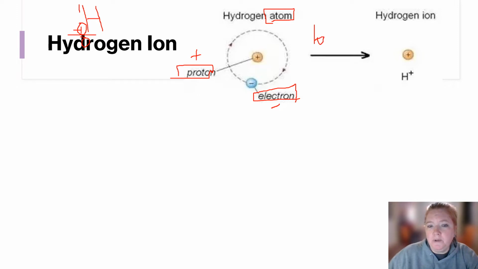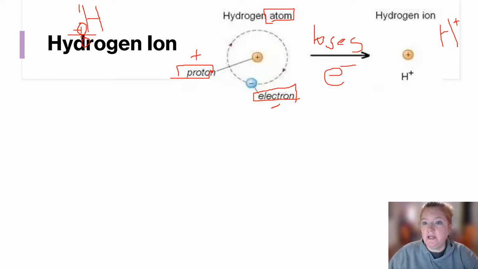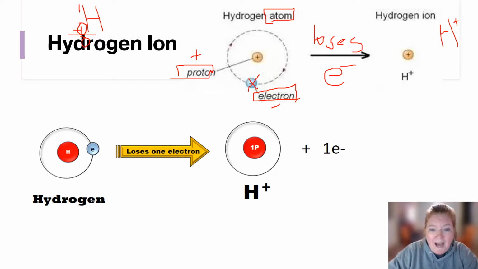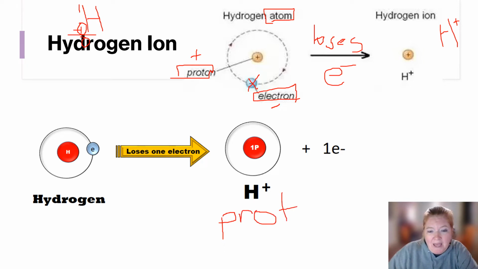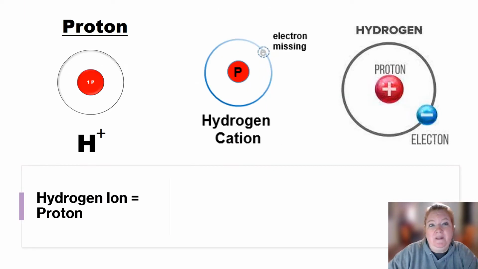Now what happens when it loses that electron? It becomes a hydrogen ion, H+. That's what happens every time something loses a negative: it loses an electron, it becomes a positive. But now the electron is gone, so the only thing left is a proton. So a hydrogen ion, after it loses an electron and becomes H+, is literally the same exact thing as a proton, because that's all there is. So a proton is a hydrogen ion.